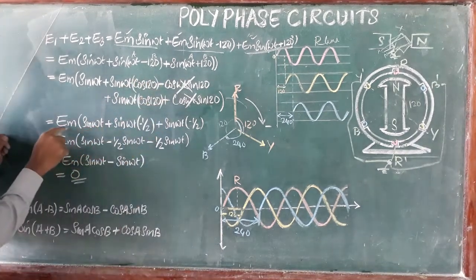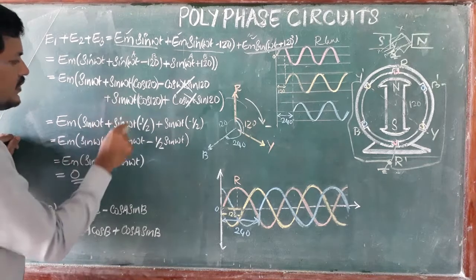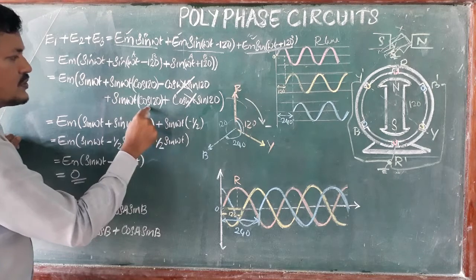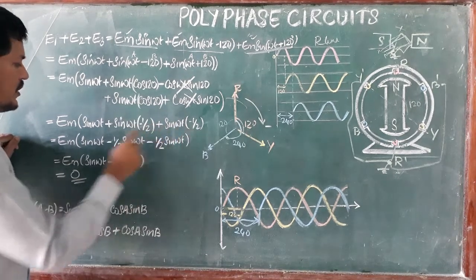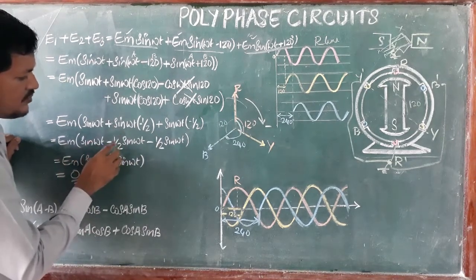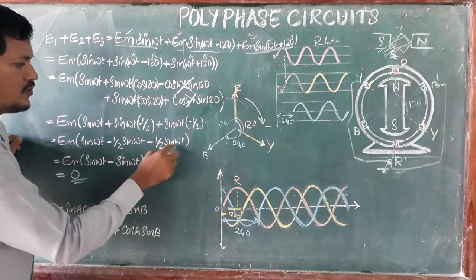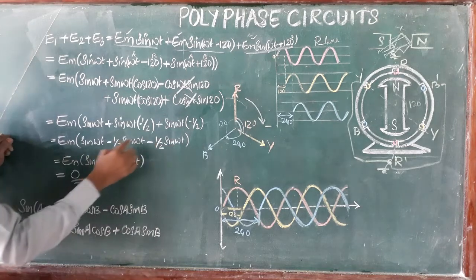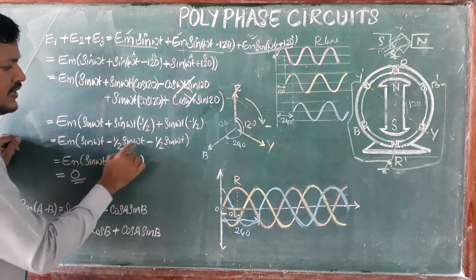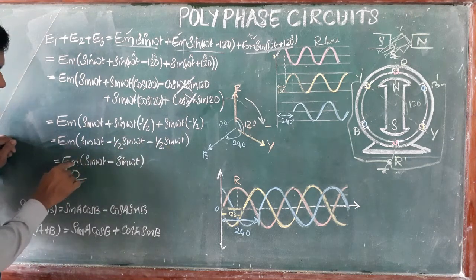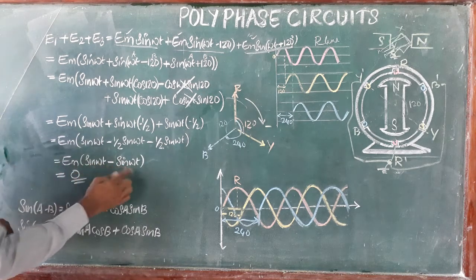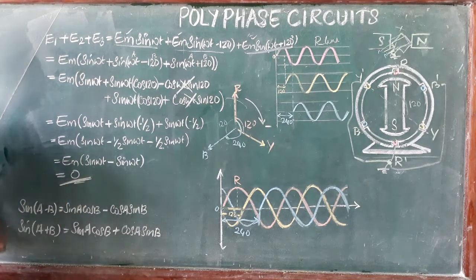Now we insert the value of cos 120, which is minus 1 by 2. So Em (sin omega t, minus 1 by 2 sin omega t, minus 1 by 2 sin omega t). Adding these two values together, we get minus sin omega t. So Em (sin omega t minus sin omega t) is 0. So the total voltage is 0.